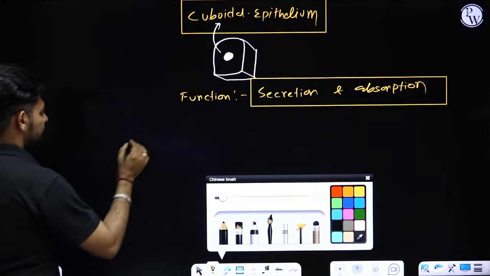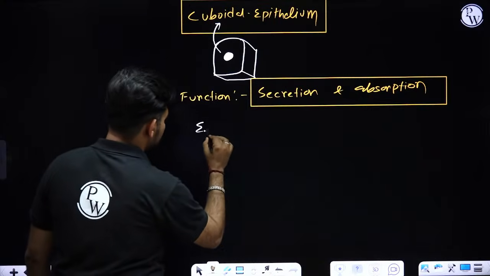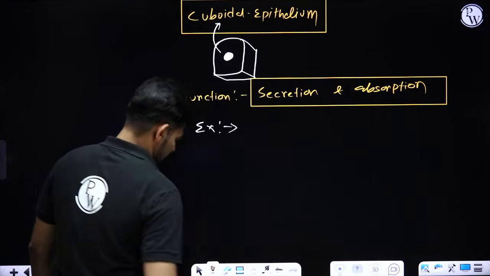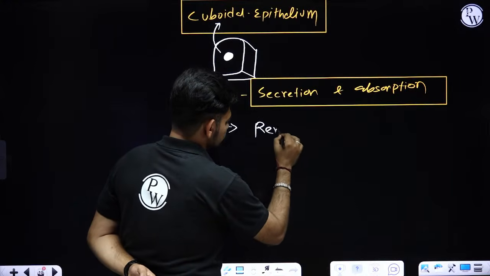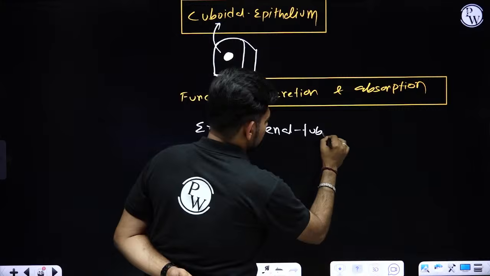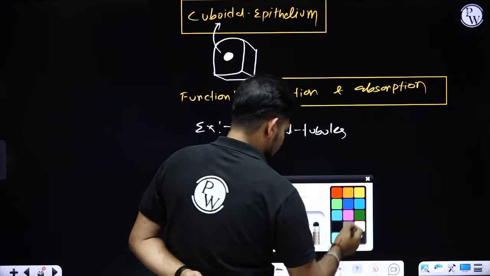Now the examples of cuboidal epithelium. You will find them in the renal tubules, that means part of the nephron, right?